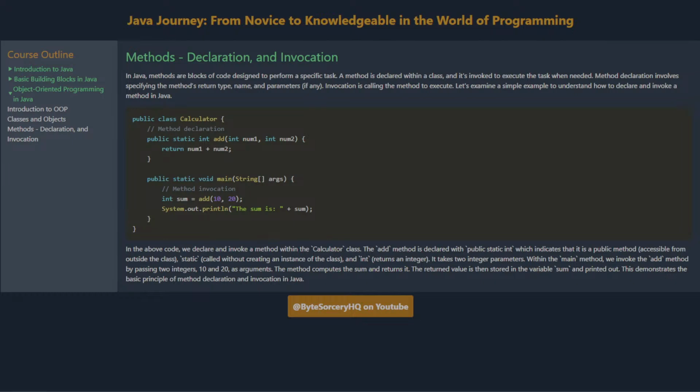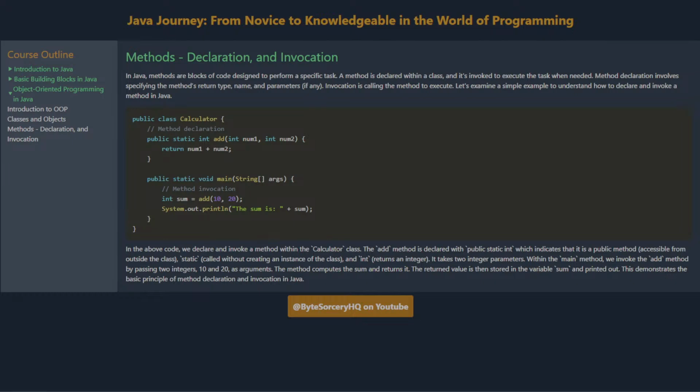In the above code, we declare and invoke a method within the Calculator class. The add method is declared with public static int, which indicates that it is a public method accessible from outside the class. Static means it can be called without creating an instance of the class, and int means it returns an integer. It takes two integer parameters.